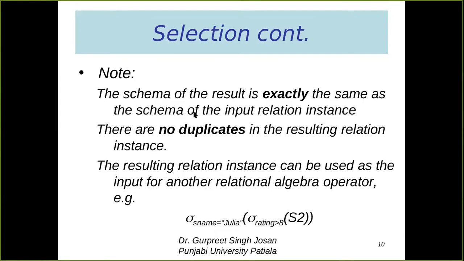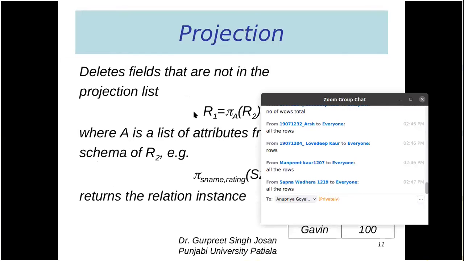Now coming to the projection operation. Projection is where we are selecting the columns. So what will be the effect of projection operation on the total number of columns? If in the original table we have n columns, then what will be the total possible number of columns in the resulting table? If you write 0 columns in a list, you will get nothing.